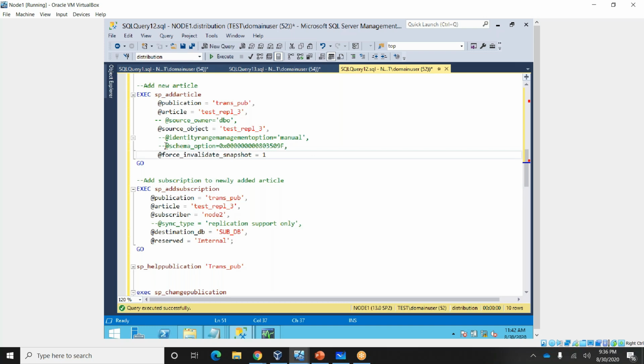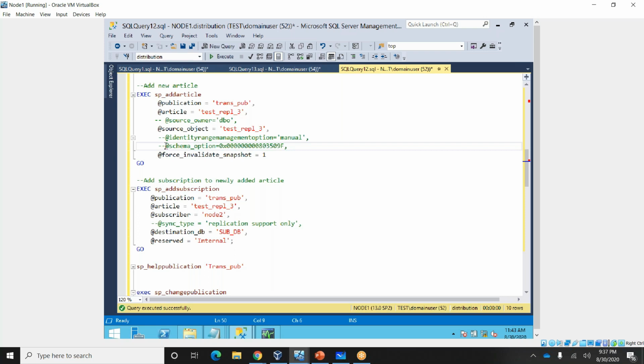When you keep this option on, whatever identity column tables you include in the replication, you won't get any issues. That's the schema option. But before that, whatever I have created, I didn't keep this one. I hope you're clear.